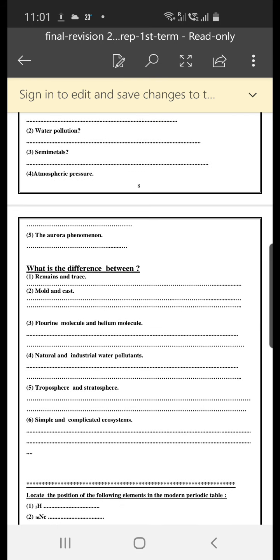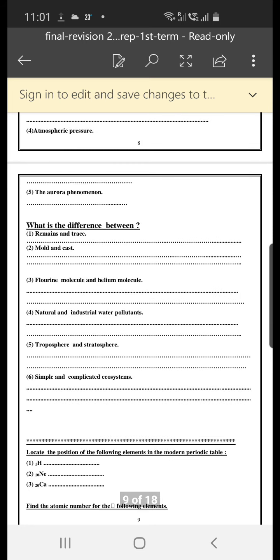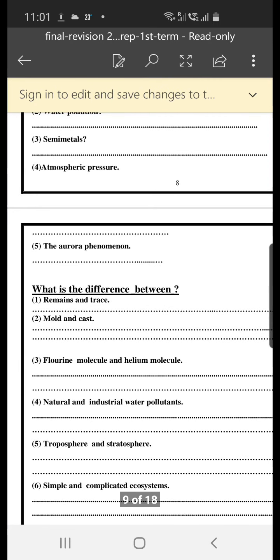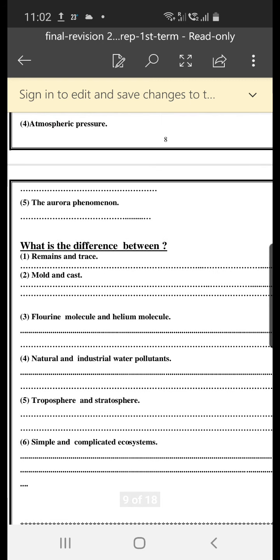Semi-metals, they are elements which have both properties of metals and non-metals. Atmospheric pressure, it is the weight of the air column above the unit area of the atmospheric height. Number 5, Aurora phenomenon.